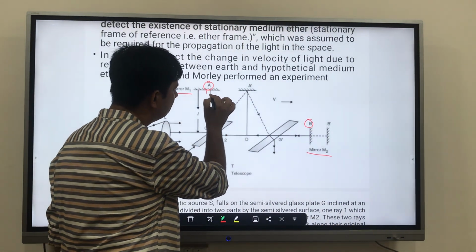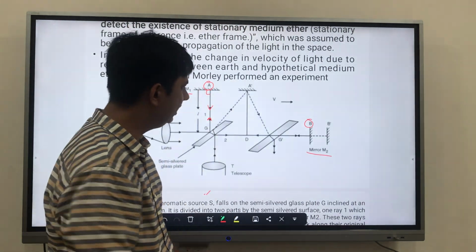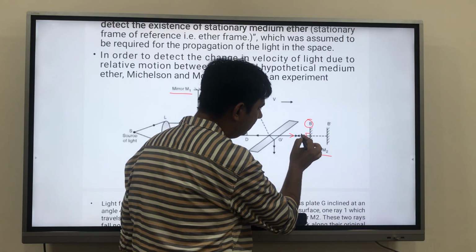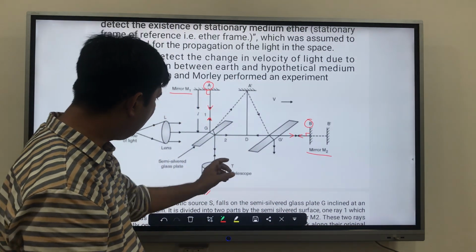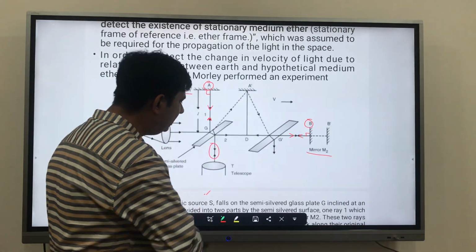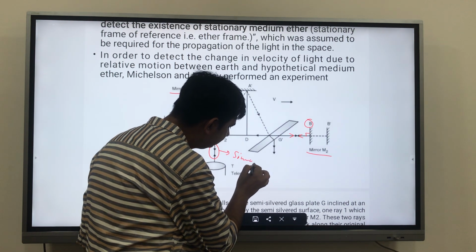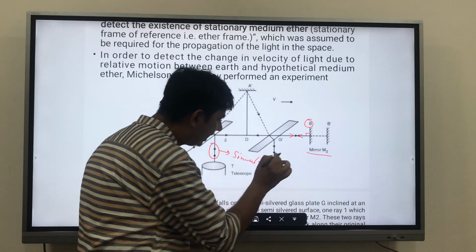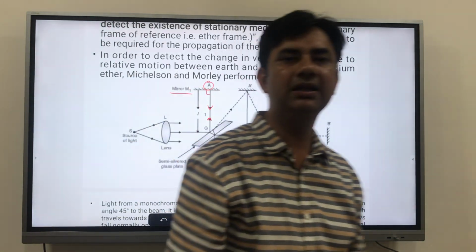After reflection, because it's at 90 degrees, it will come back to this point. And again, here also you can see they will go like this, and after reflection, they will come back by 90 degrees. And when they meet over here, they will go along simultaneously in a telescope.